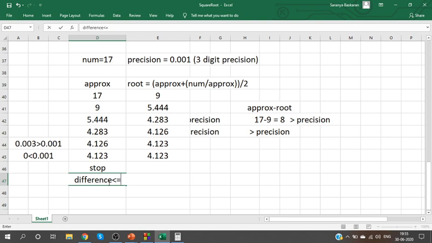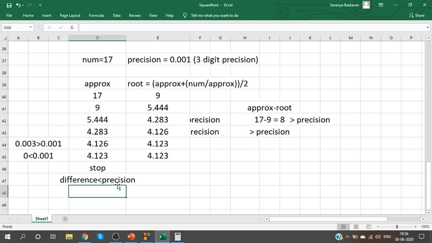But we can use less than itself; that will be more accurate. If you haven't reached that precision, continue this process. Once your difference becomes less than the precision, you can stop.